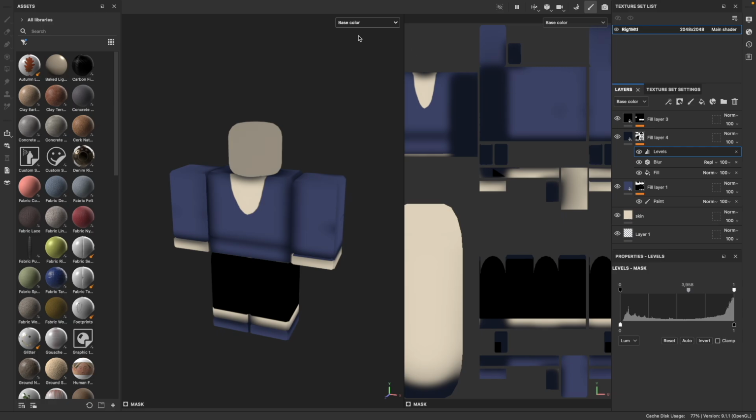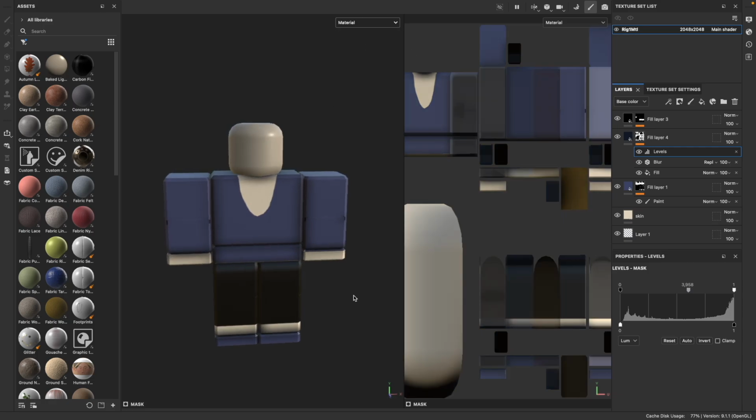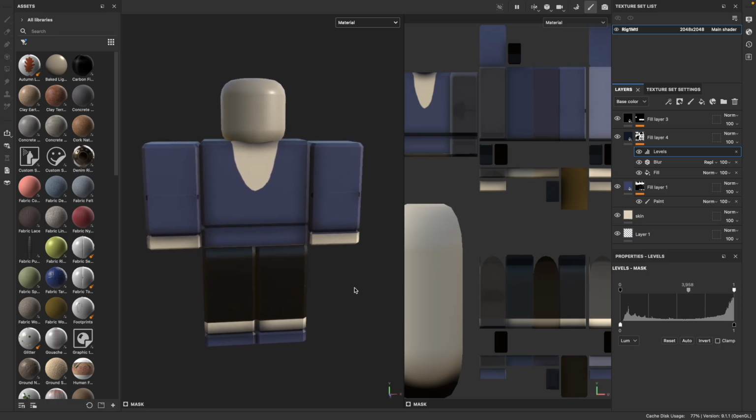In this quick tutorial, I'll show you how to add more contrast and depth to your 3D model in Substance Painter using the Ambient Occlusion map. Let's get started.